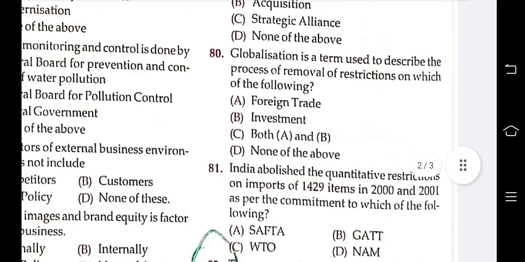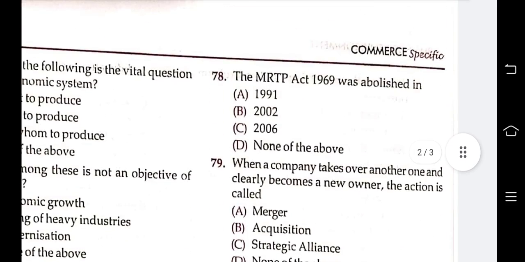Next question is, the MRTP Act 1969 was abolished in 1991, 2002, 2006, none of these. Answer is 2002. The MRTP Act was abolished by the Competition Act 2002.